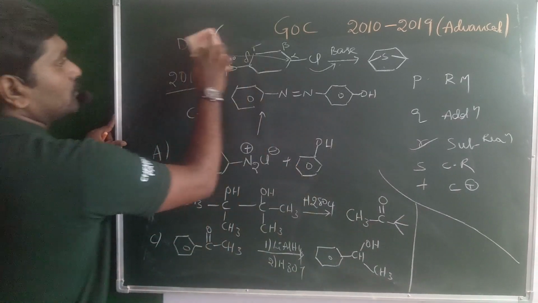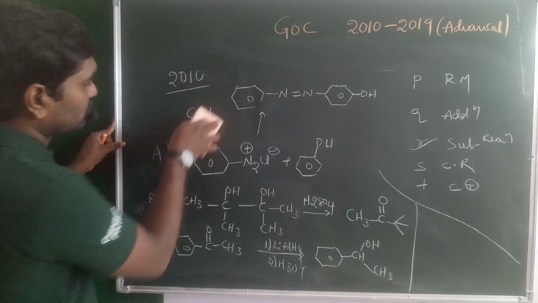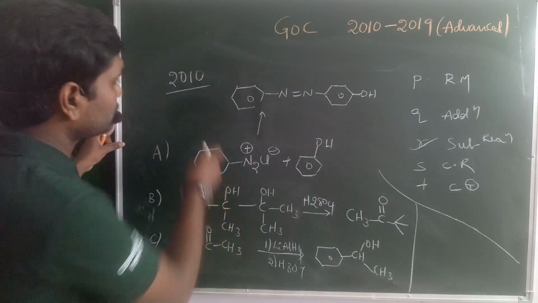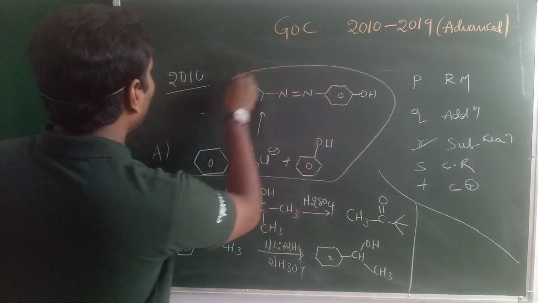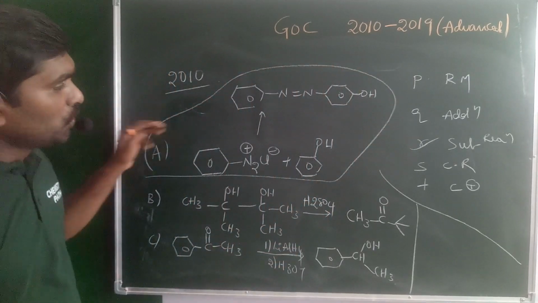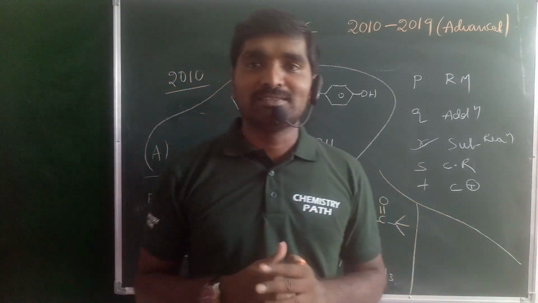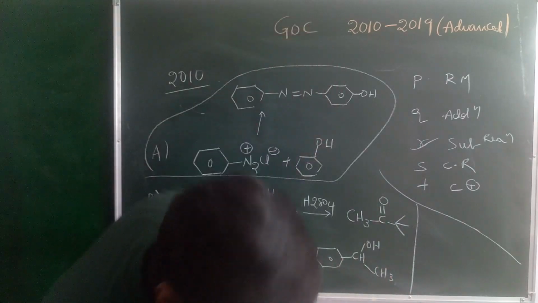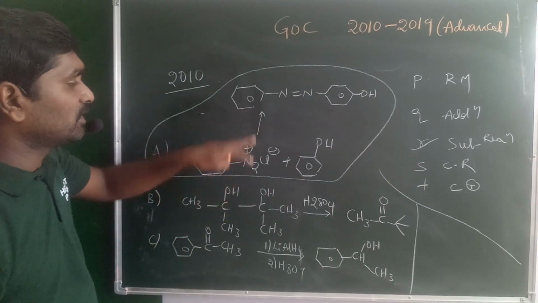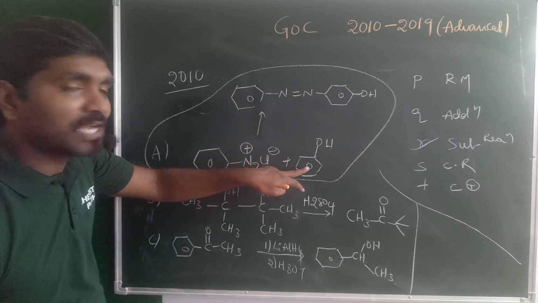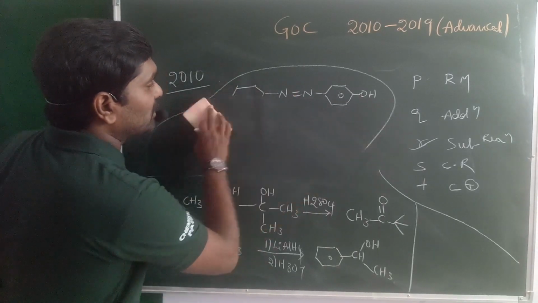Next. What about A? Look at this reaction, which is a simple azo-coupling reaction. How can you get this product? When benzene diazonium salt reacts with phenol, how can you get this product? I'll just write the mechanism for this reaction.